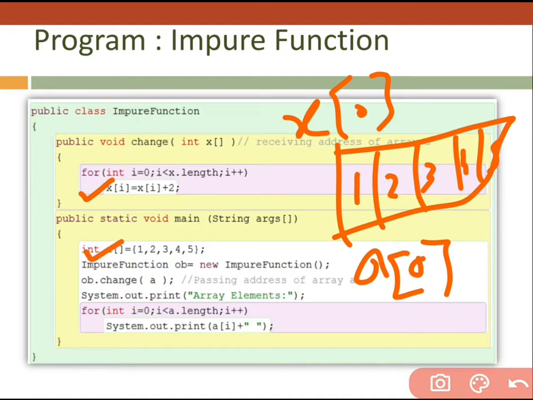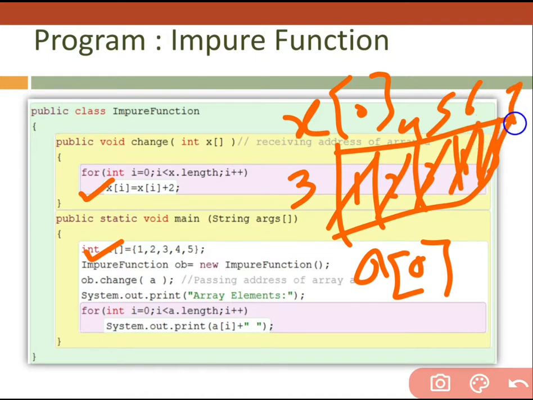x is going to change the value by 2, meaning 1 is going to become 3, adding 2, now we have 4, then 5, then 6, and then 7, increased by 2, and we are doing it at the same location.